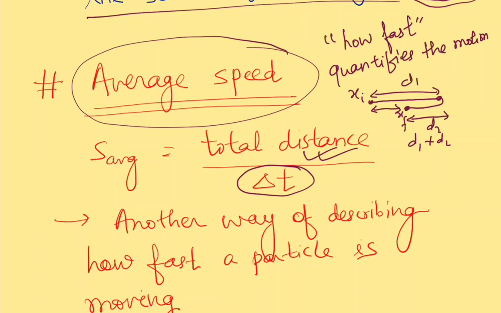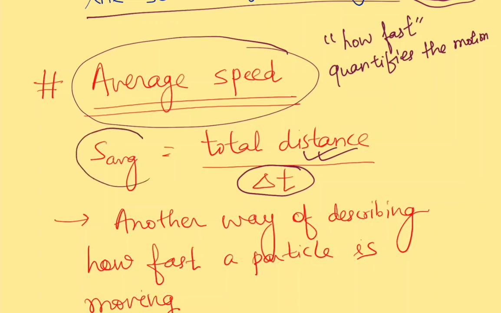Displacement and distance will be the same only in cases like, for example, if the particle starts here and stops here. So in this case, distance and displacement are the same. I hope you understood the concept. Now this distance does not have any sign. It is always a magnitude. As a result, average speed is always positive.